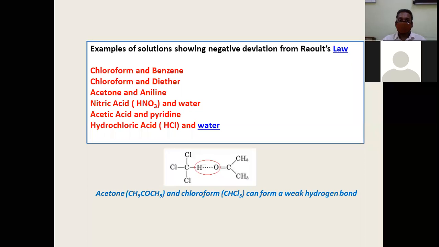That will hold chloroform and acetone tighter than pure chloroform molecules or pure acetone molecules, because there is an extra bond now between these two molecules. So the solution of chloroform and acetone doesn't vaporize easily when compared to pure liquid chloroform and pure liquid acetone. Therefore, the vapor pressure decreases.